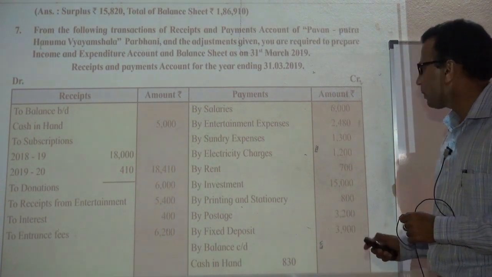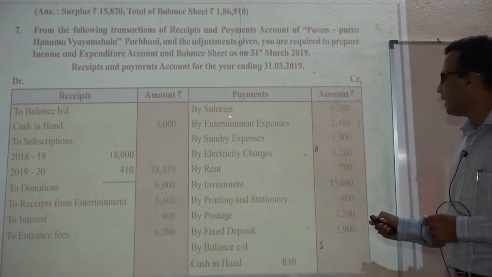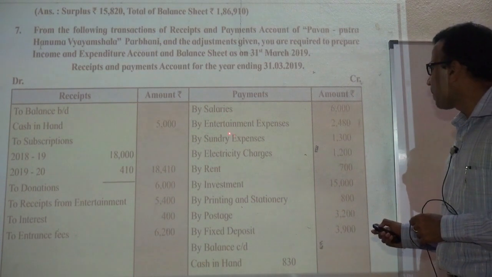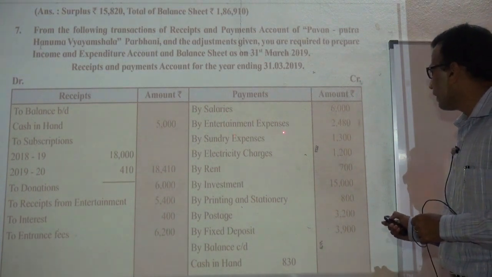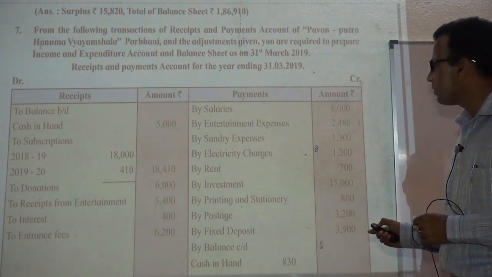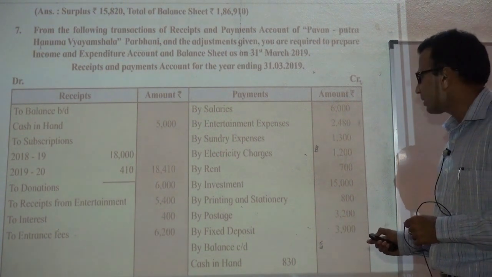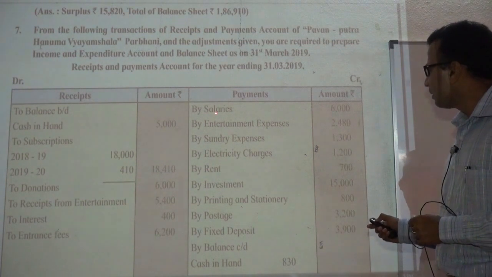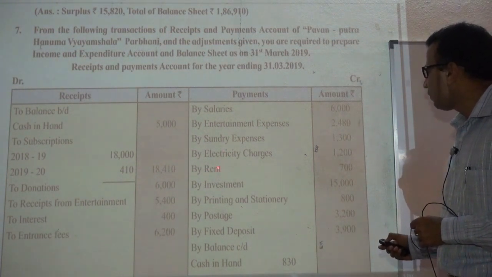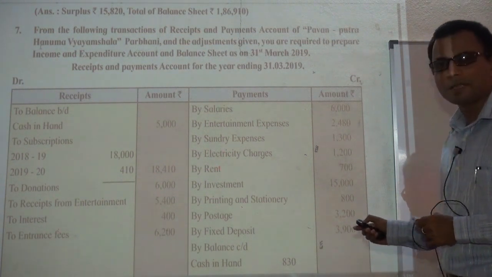Okay. Then we paid for salaries, expenditure. We paid for entertainment expenses, that is also expenditure. Sundry expenses, electricity charges, rent, all these 5 items are expenses for this concern.